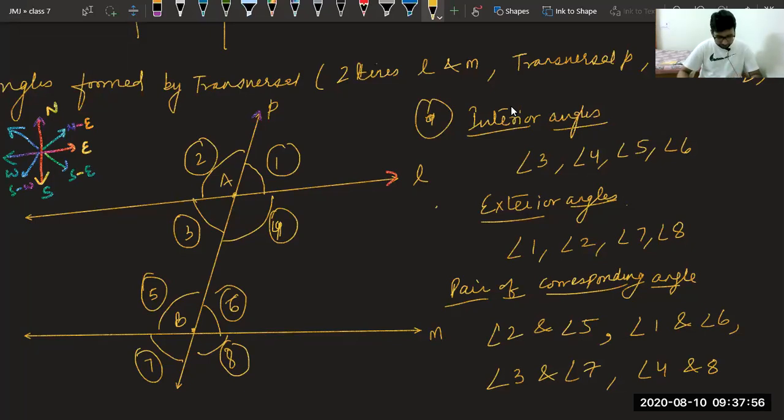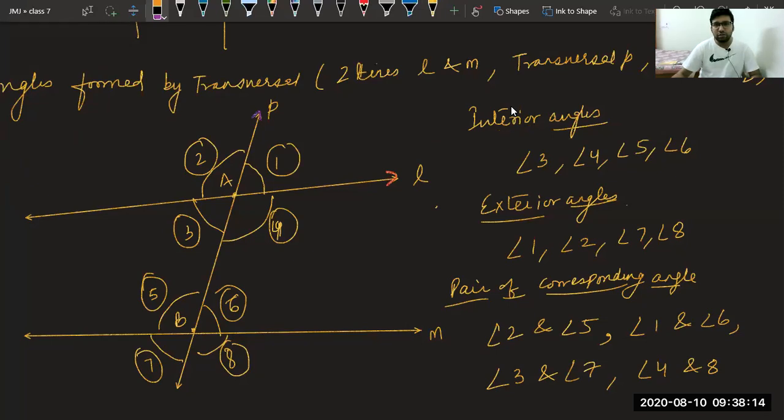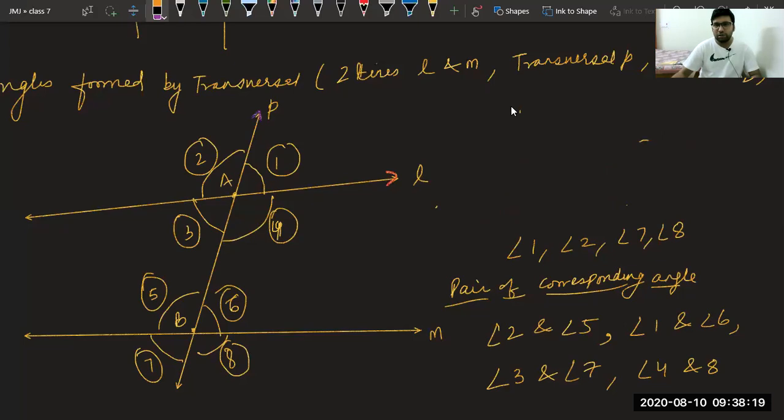Now we have pairs of alternate interior angles. It is a little bit interesting to understand. One second. Before that, tell me what is alternate. First tell me what do you mean by alternate? Class, please tell me what do you understand by alternate?